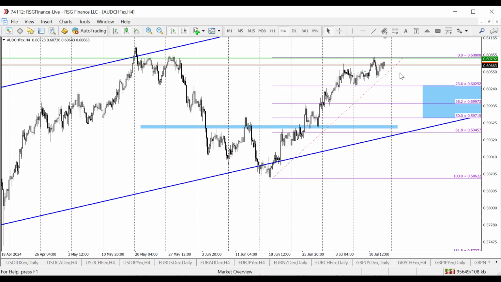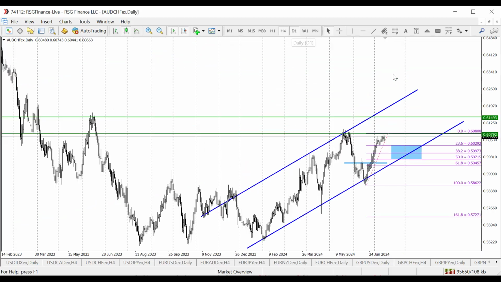So I'm expecting some level of correction, at least to the 23.6 level or 38.2 level. If we get even further to the 50.0 level, this will be good to get a better risk to reward ratio for us to go in on this trade towards the 0.6149 level. Okay. Now, this is Australian dollar Swiss franc. So traders, watch out for that retracement. We had a nice rally the past 2 weeks now. So maybe we'll have the needed retracement at the moment. I don't know, but I just want everyone to prepare for it.